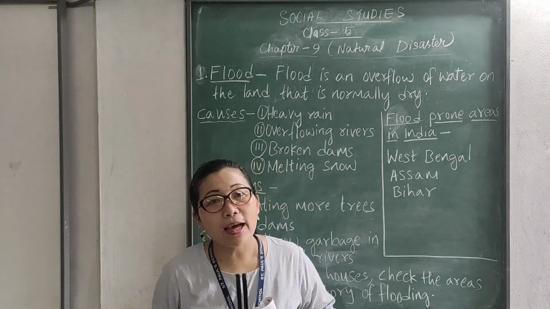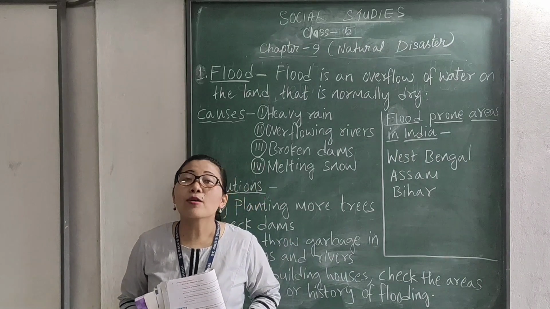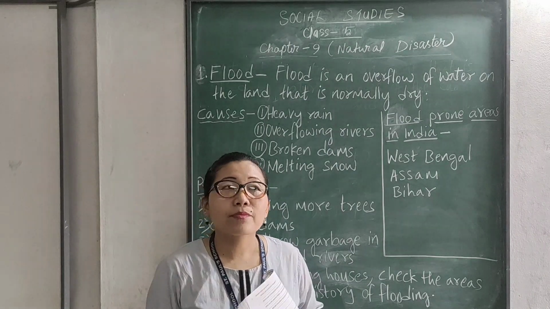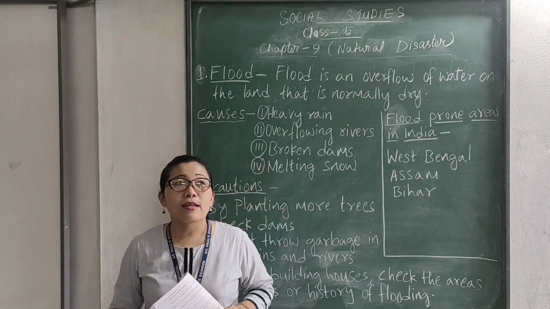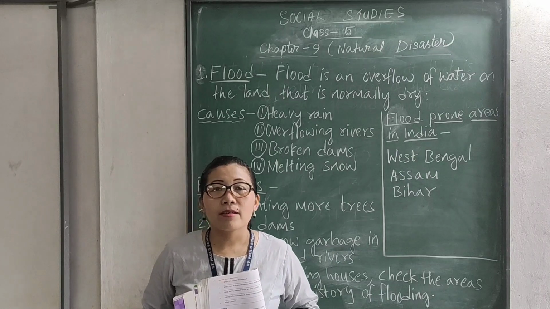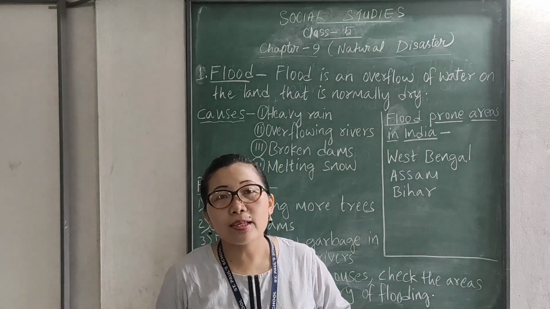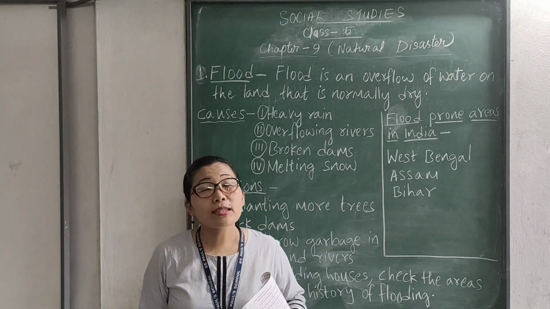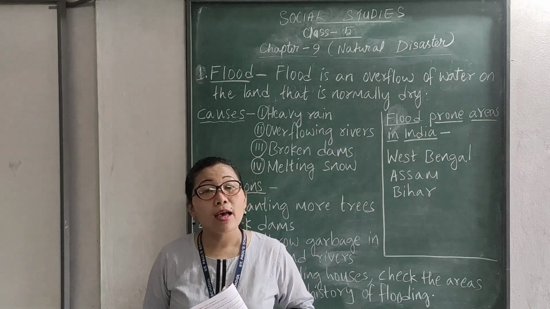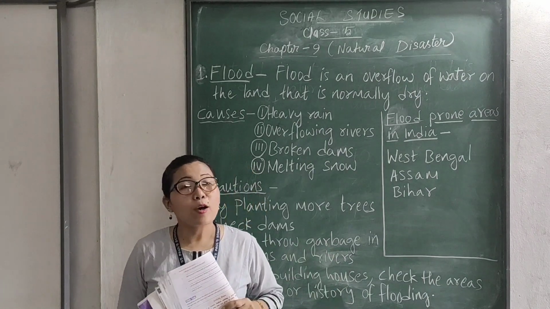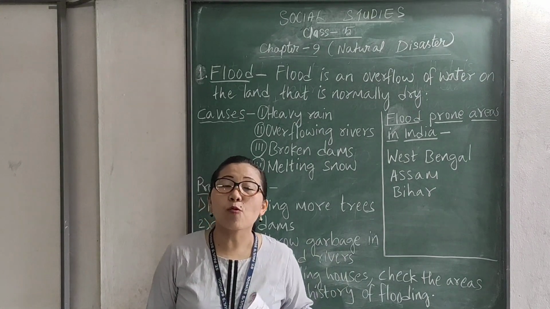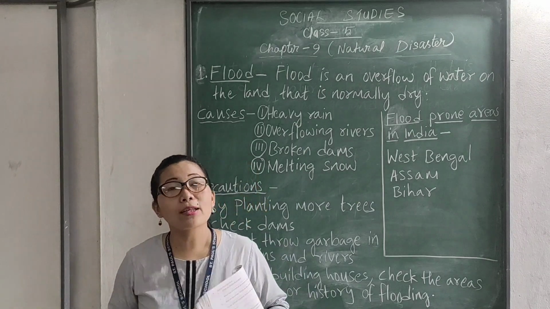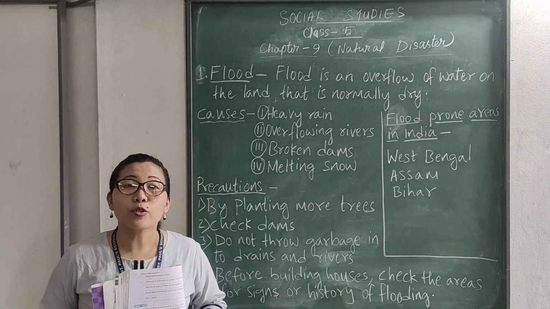Understand? Have you seen flood? You have seen flood, is it not? Because in Agartala also we experience flood, is it not? So we can say that during rainy seasons, almost every rainy season we experience flood in Agartala. If it rains continuously for more than 2 days, what happens in town areas? It gets flooded, is it not? That is full of water. It's difficult for human beings and vehicles to pass through. And water enters houses and shops, is it not?